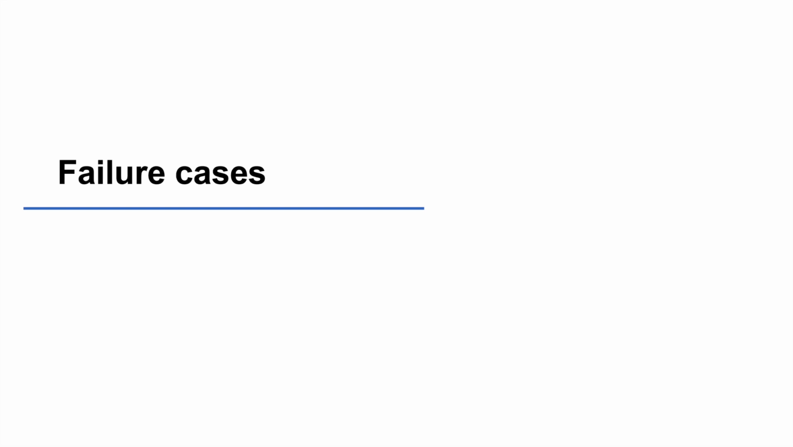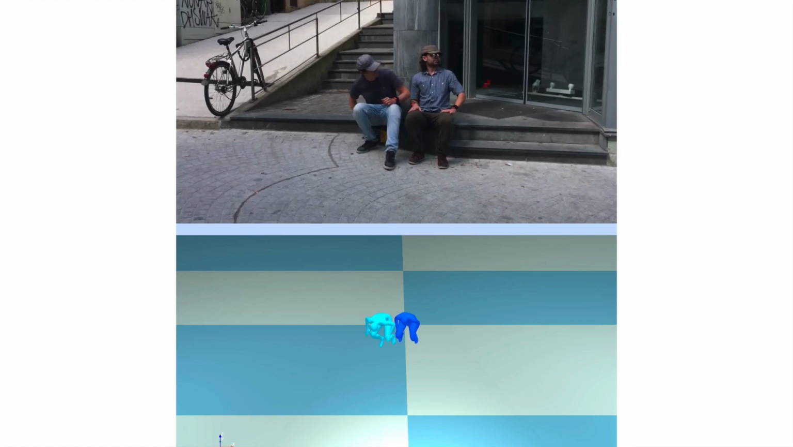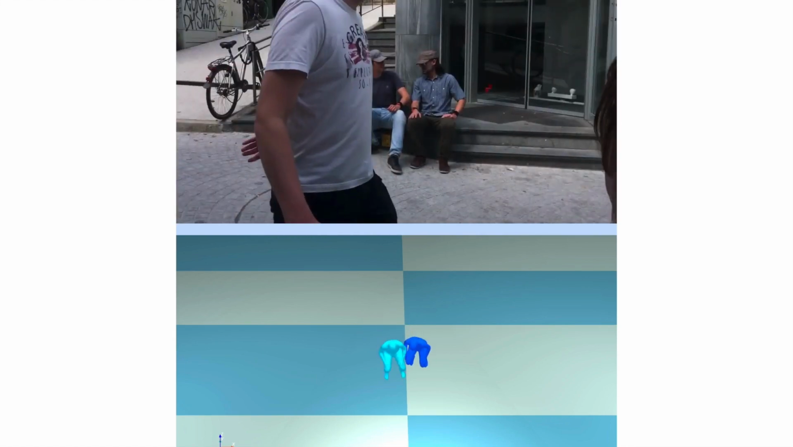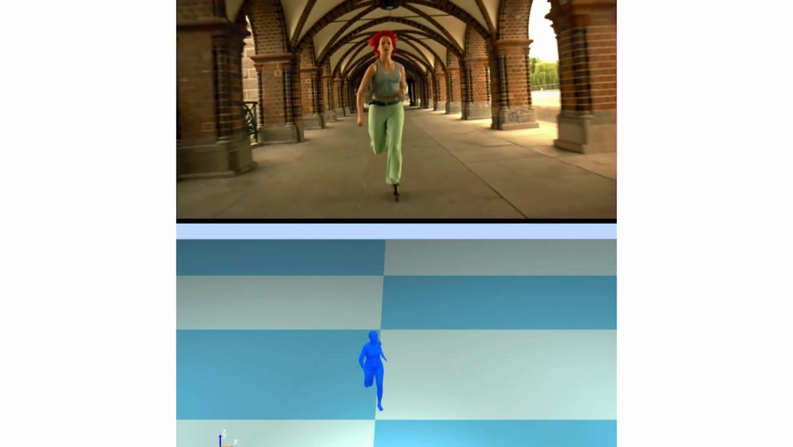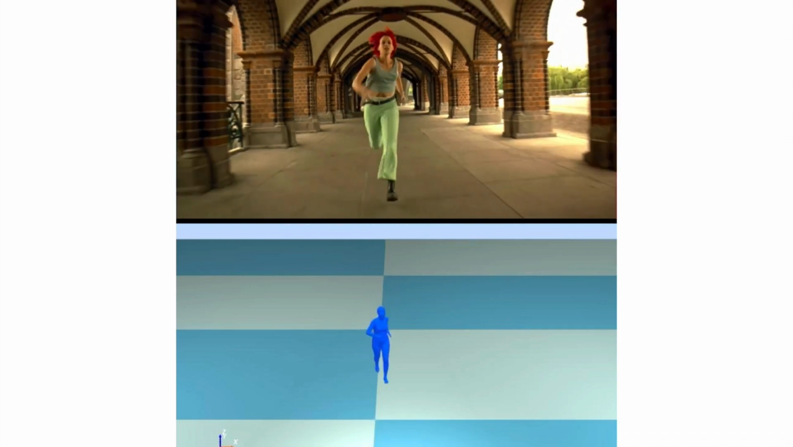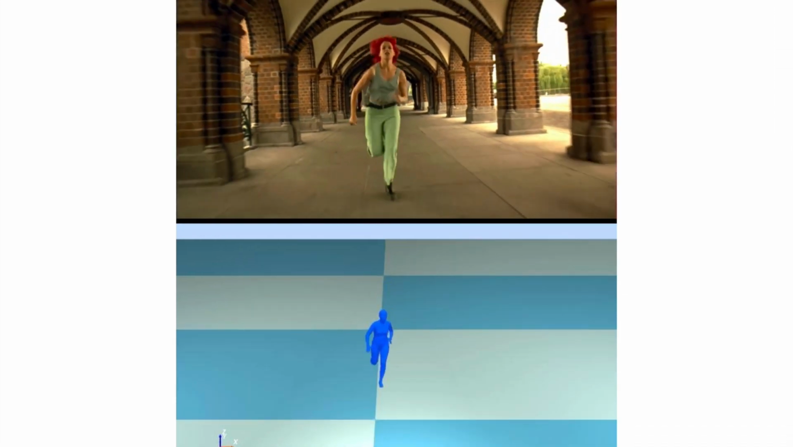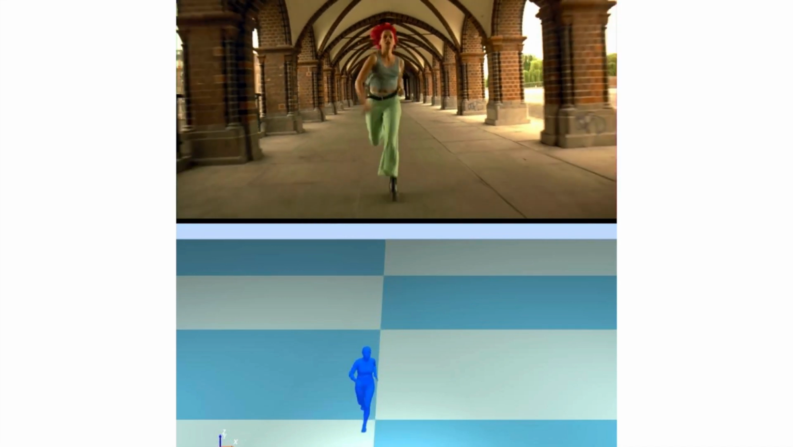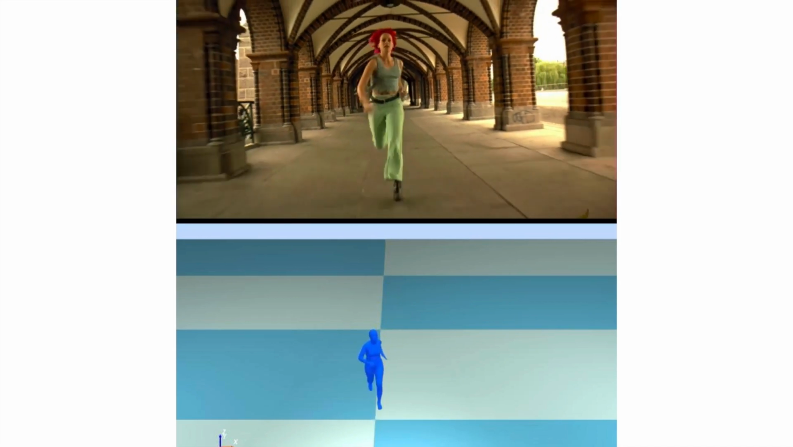We also report some failure cases that illustrate the limitations of Trace. Currently, global trajectory estimation can be disrupted by occlusion. DynaCam doesn't contain sequences with translation into and out of the scene. For this, we need training data that includes 3D human poses in 3D scenes with ground truth. Here are some qualitative results on internet videos.